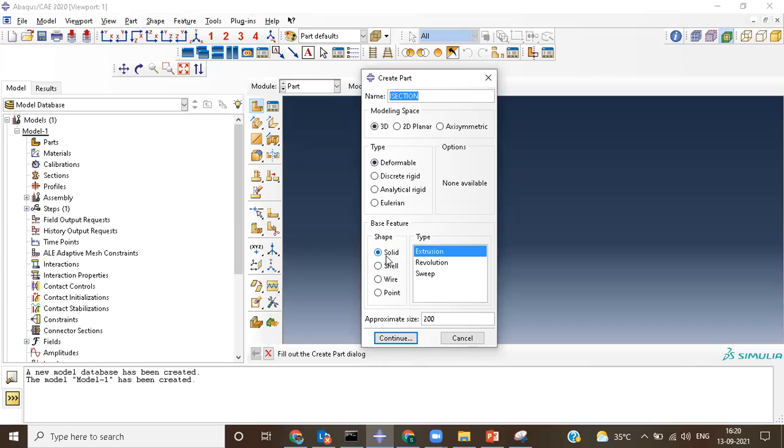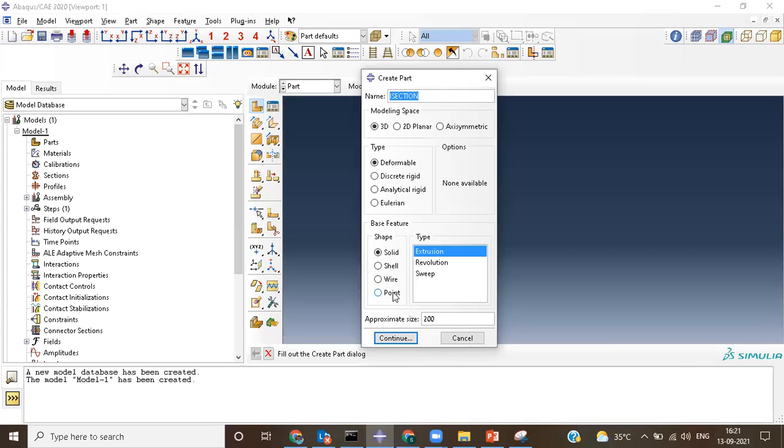What is the shape that you are trying to model this 3D part as: a solid, a shell, a wire, or a point? A wire is nothing but a 1D element. A shell is nothing but a 2D element. I'm representing the space as 3D only, but I can still model the part as a solid, a shell, a wire, or a point. These are the features available to you.